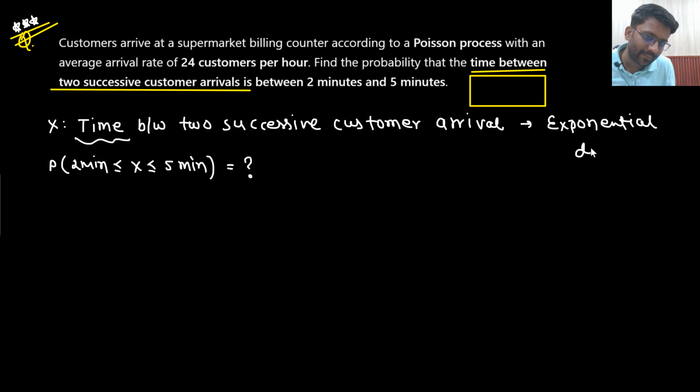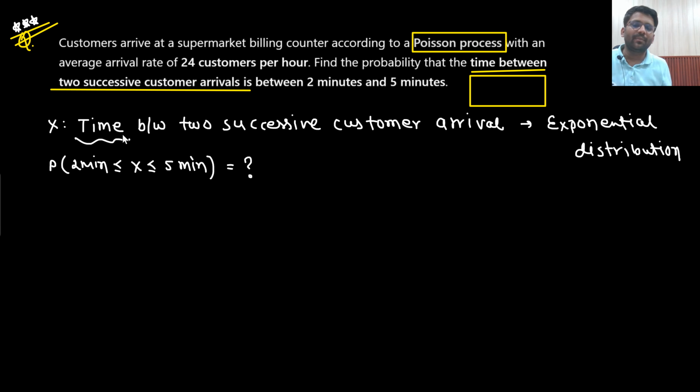Exponential distribution. But sir, in the question something else is given. They are talking about Poisson's distribution. Read the question again. No, they are talking about the arrival rate, that means customers per hour. 24 customers per hour, that is following Poisson's distribution. They are not talking about the wait time. They are talking about the number of customers arriving per hour.